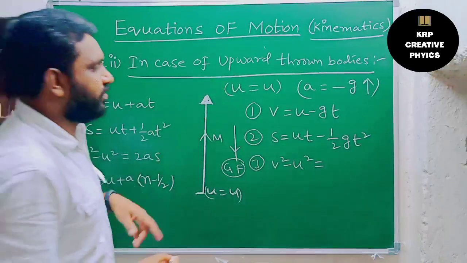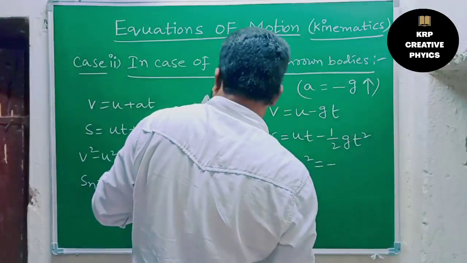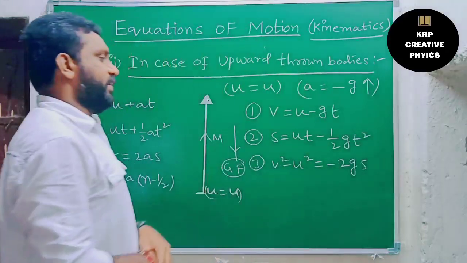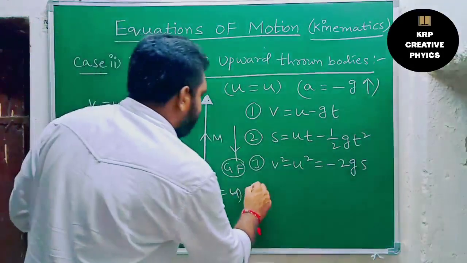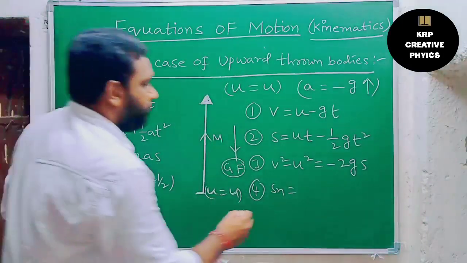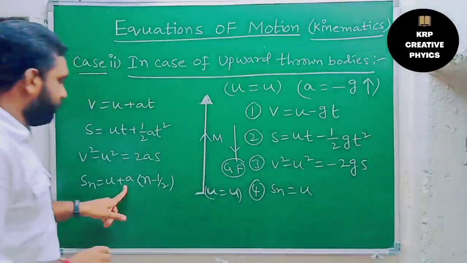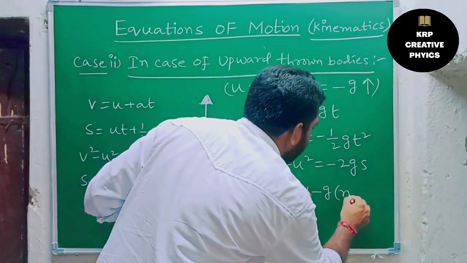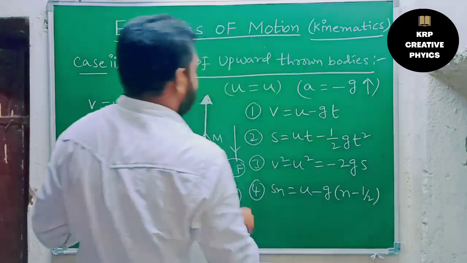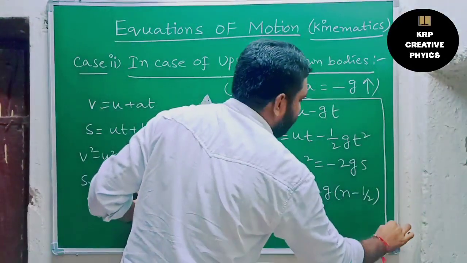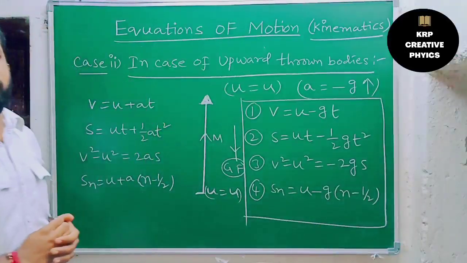Instead of a, minus g: Sn equals u minus g into n minus half. So now these are the required equations of motion in case of upward thrown bodies.